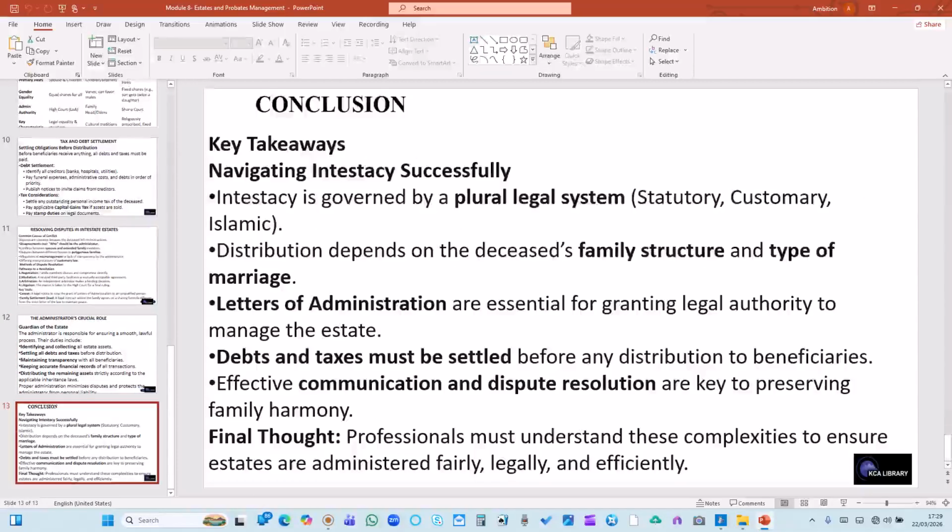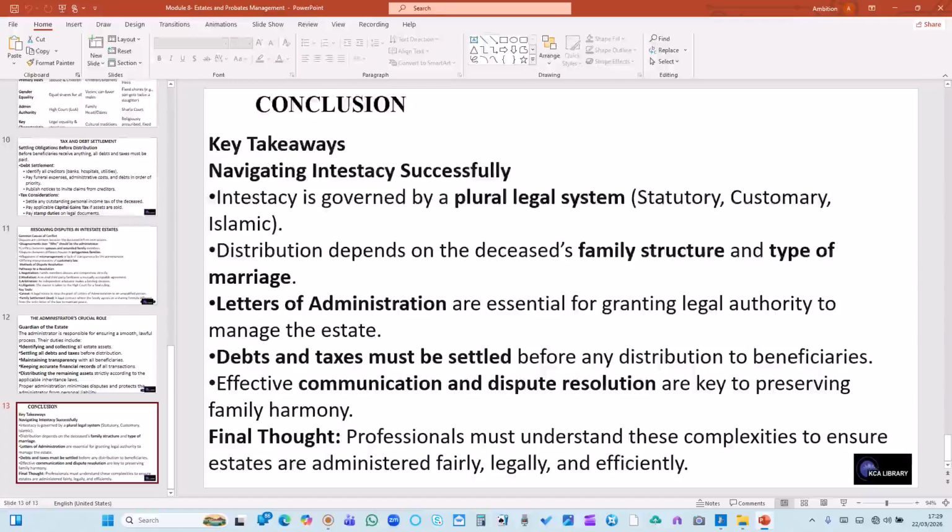In conclusion, the takeaway notes here include: navigating intestacy successfully. Intestacy is governed by a plural legal system, that is the statutory law, customary law, and Islamic law. The distribution depends on the religion, family structure, and the type of marriage.